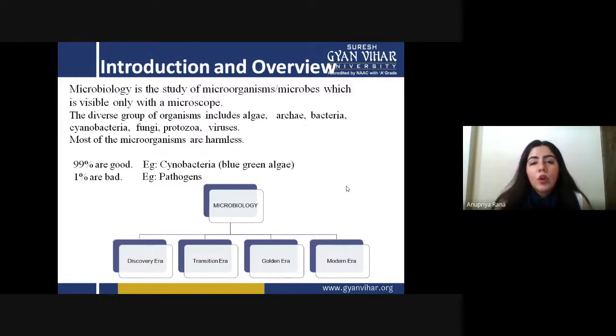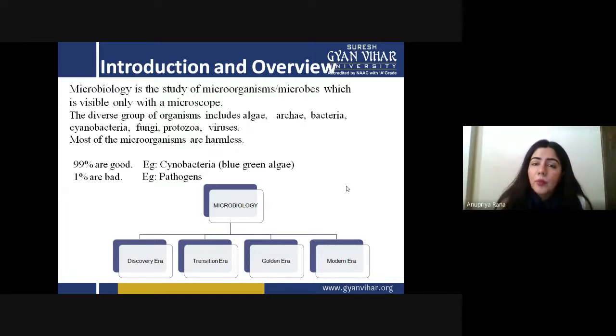Now if we talk about their importance to our environment, most of the microorganisms are harmless. If most of the microorganisms were toxic or poisonous, life on Earth would not be possible. Because of their 99% goodness, we are able to live on this earth. Our existence today belongs to them; we are basically dependent on each other. It's like in an ecology, where things have to be related to each other for their survival.